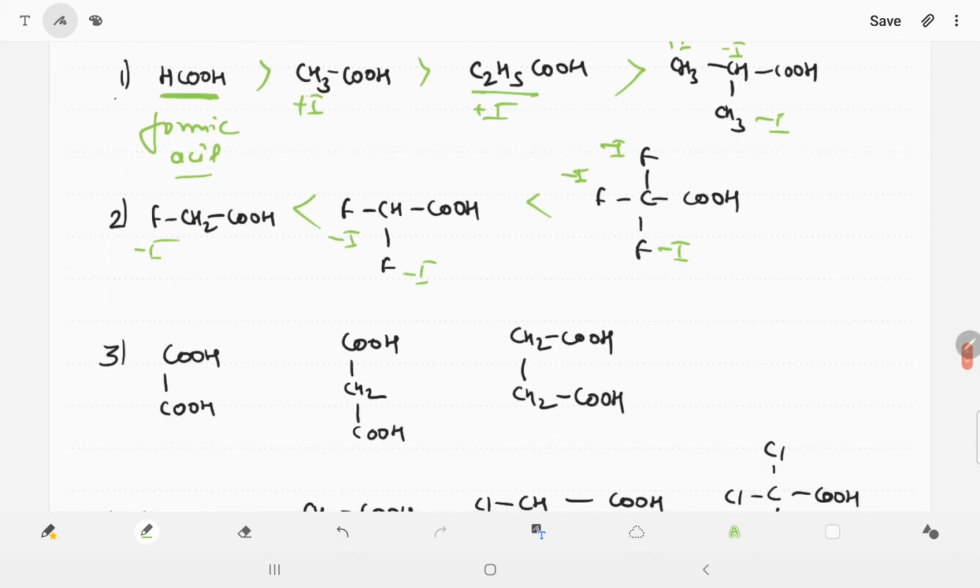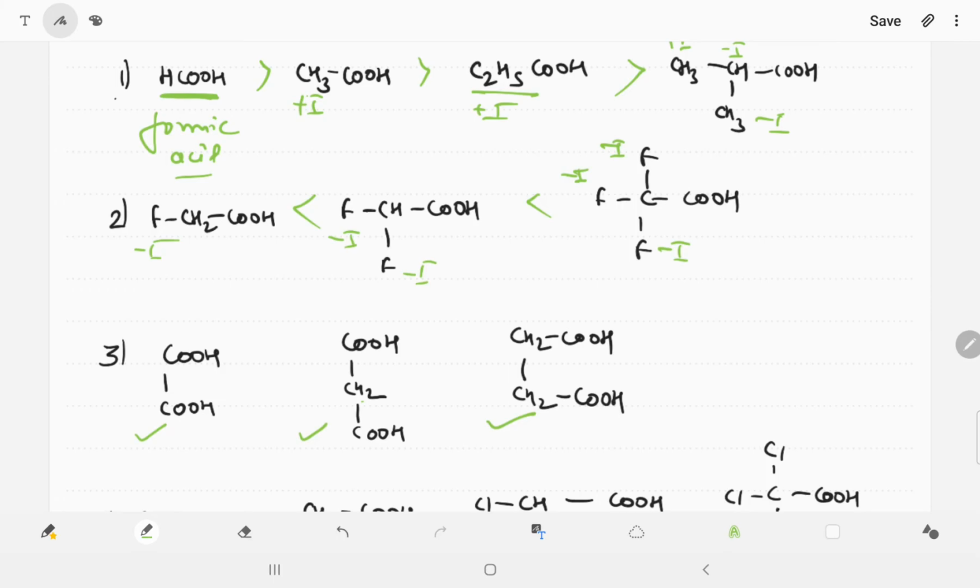Now in the third one, there is a 2 carbon, this is oxalic acid, this is malonic acid, this is succinic acid. Oxalic acid has 2 carboxylic groups, malonic acid has 2 carboxylic groups and 1 CH2, and succinic acid has 2 carboxylic groups and 2 CH2 groups.